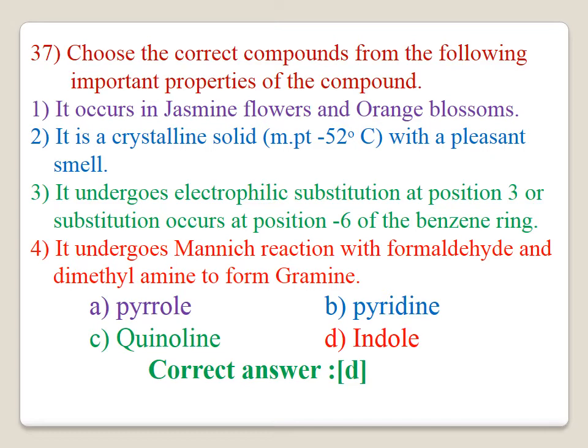37. Choose the correct compound from the following. The important properties of the compound. 1. It occurs in jasmine flowers and orange blossom. 2. It is a crystalline solid, melting point 52 degrees C, with a pleasant smell. 3. It undergoes electrophilic substitution at position 3 or at position 6 of the benzene ring. 4. It undergoes Mannich reaction with formaldehyde and dimethylamine to form gramine. The correct answer is D. Indole is the correct answer.